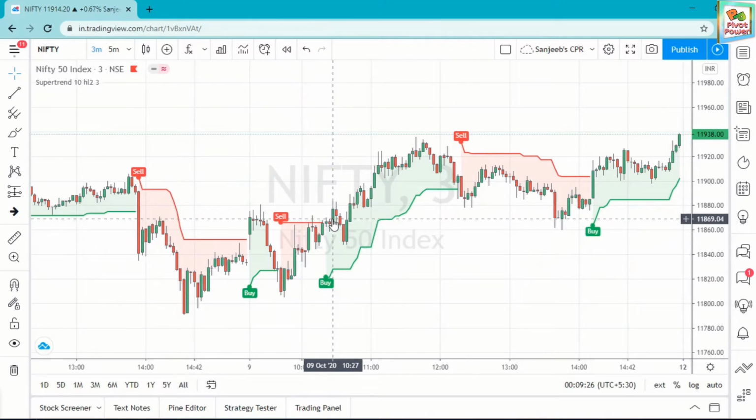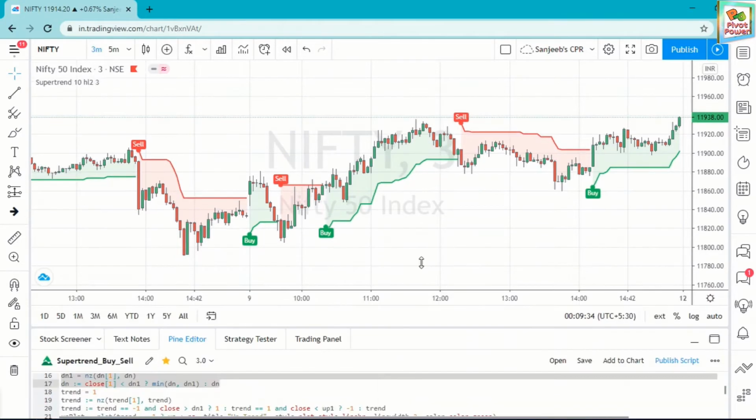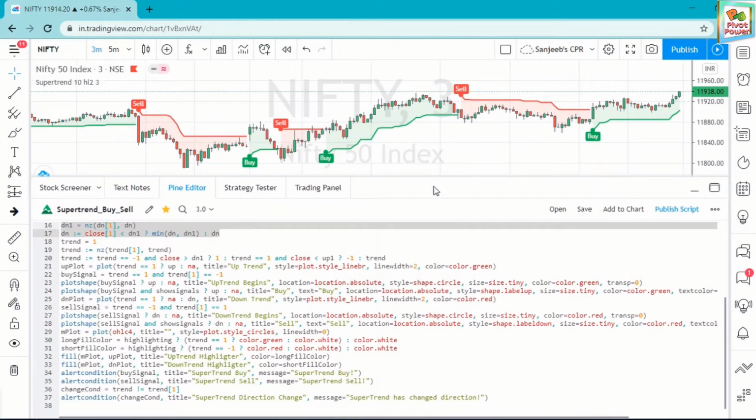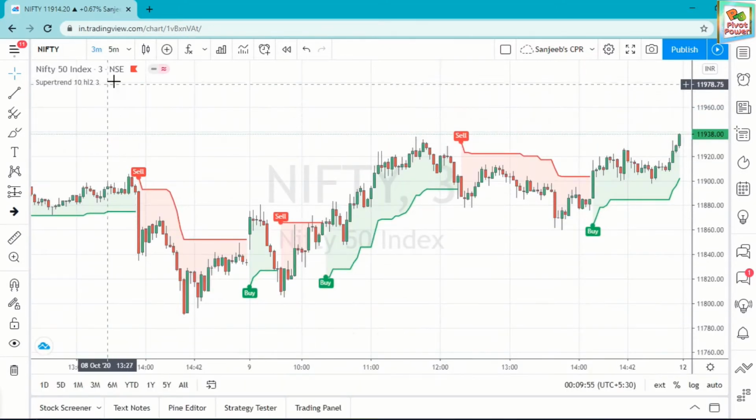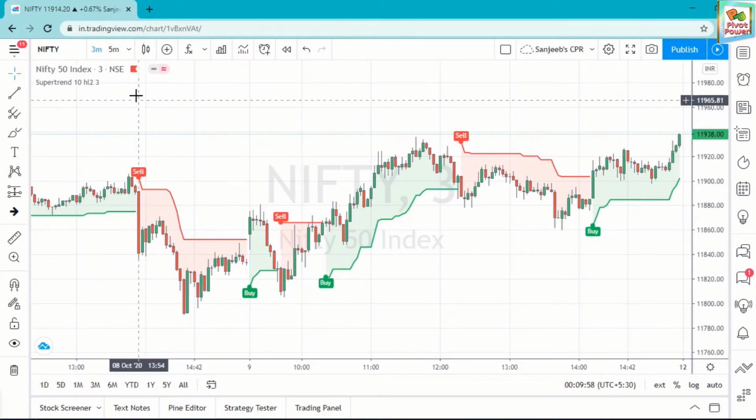For that, I changed this with code. You can see the code here by moving up. This is the code. Go to the code here. Initially it is blank. I have already clicked it previously, for that reason it is showing. You have to click on this source code. Then go to the chart.